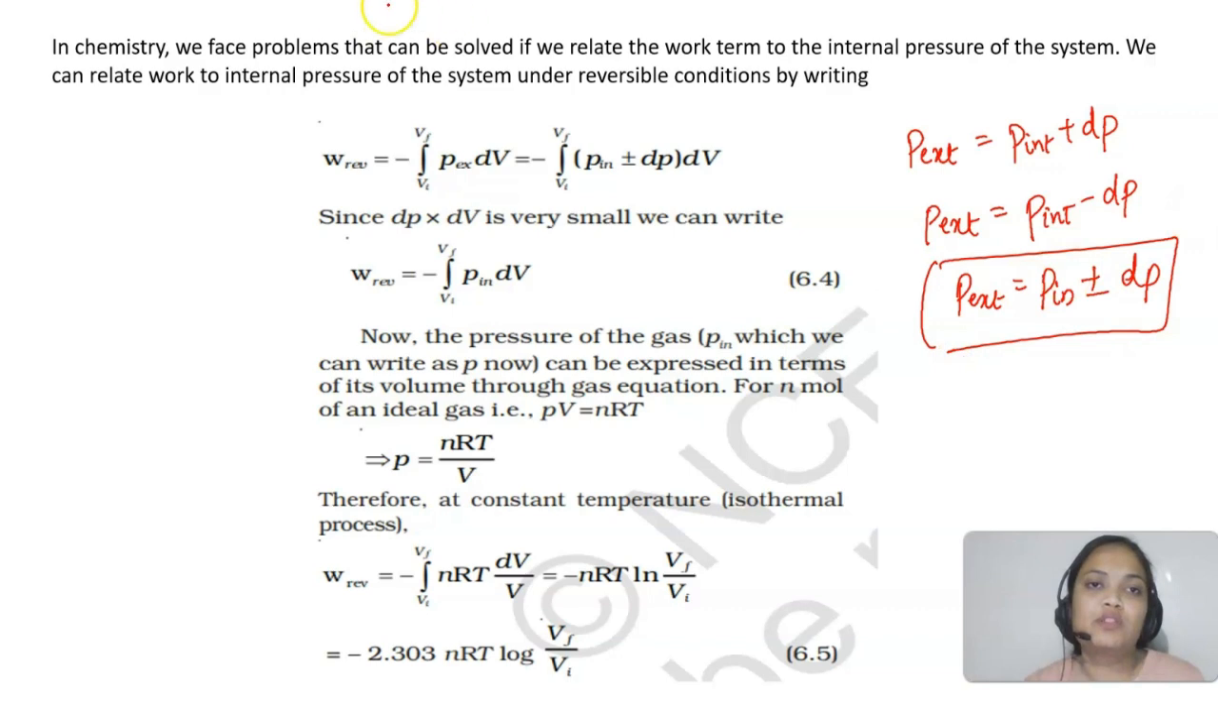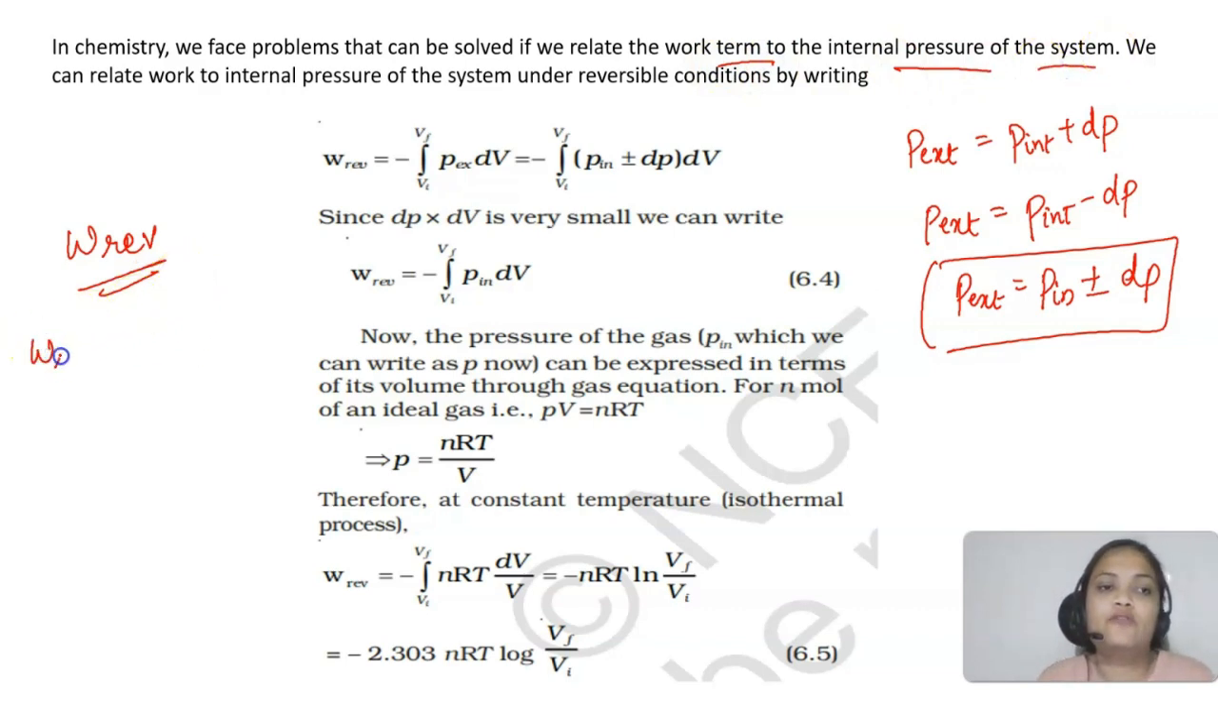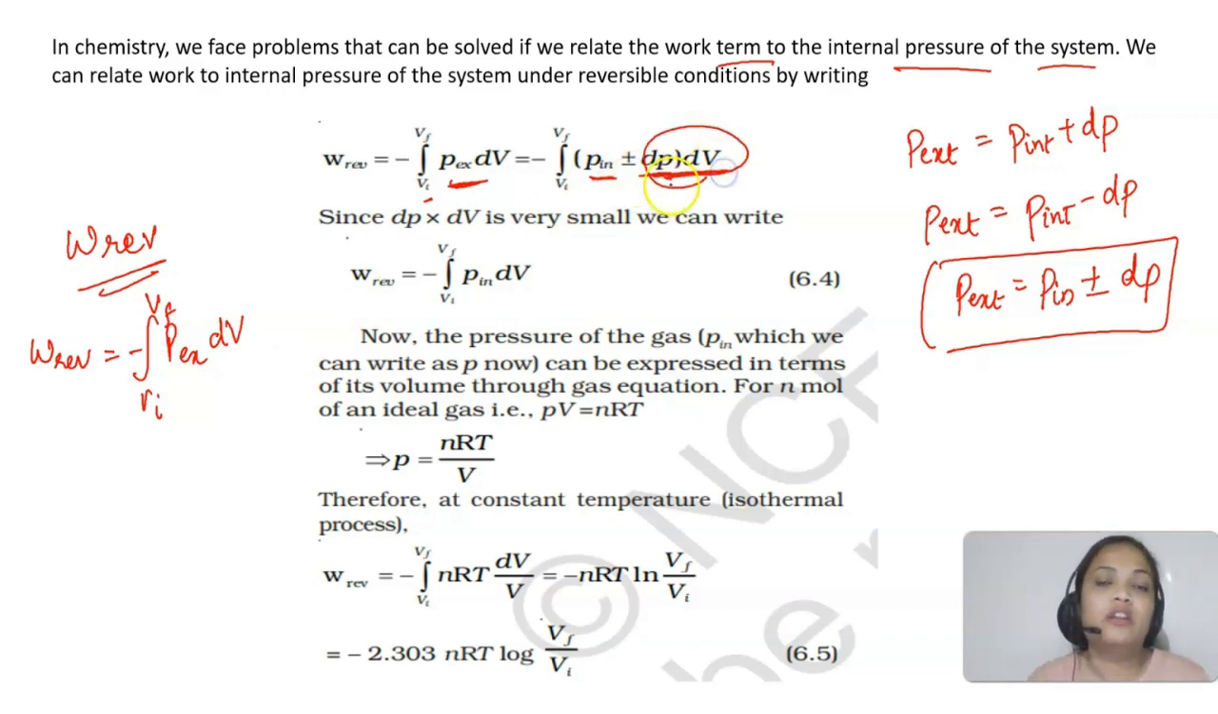What happens in chemistry, we face some problems that can be solved if I relate the work done. Now this is the reversible work done that we are talking about. So I need to relate it to the internal pressure of the system. How can we do that? Instead of external pressure, this is the formula, right? Integral from Vi to Vf of minus P external dV. Instead of P external, I can write P internal plus minus dP, times dV. Now this is a small change in pressure times a small change in volume. Small values, when we multiply them, we will get a further small value. So I can neglect that. I'll be just left with P internal into dV.